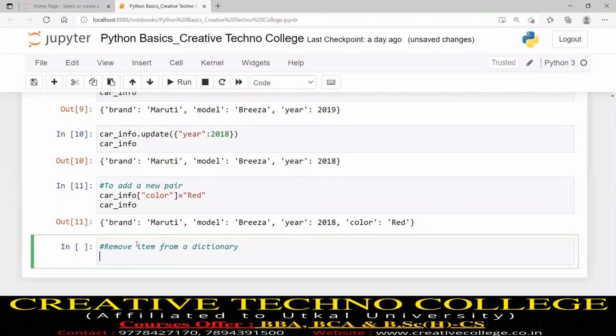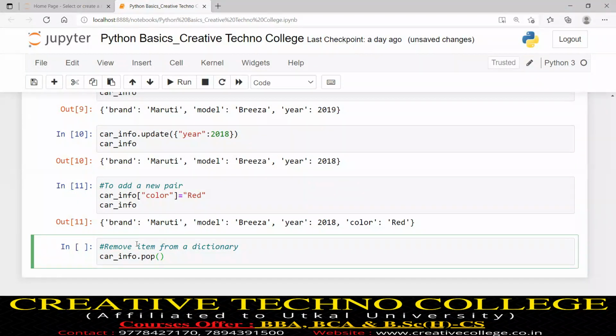So removing a pair, there are many approaches. There are various ways, so we will see. Basically, to remove a data item, there are two inbuilt functions: one is the pop function, another is the popitem function. We will see the first one. Suppose my dictionary name is car_info dot pop function. Suppose I want to remove the pair year colon 2018. How will I remove it?